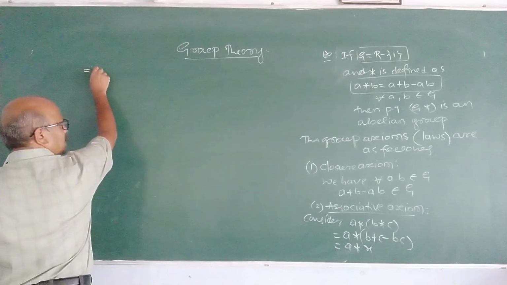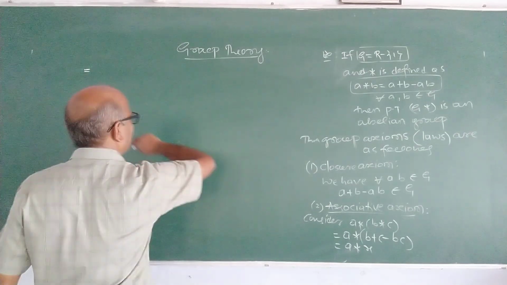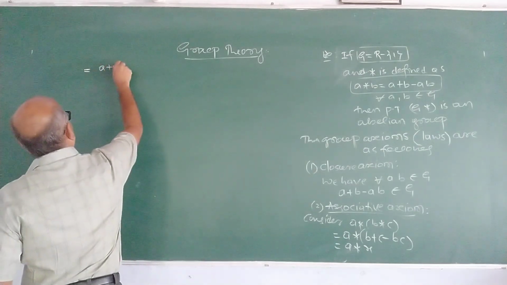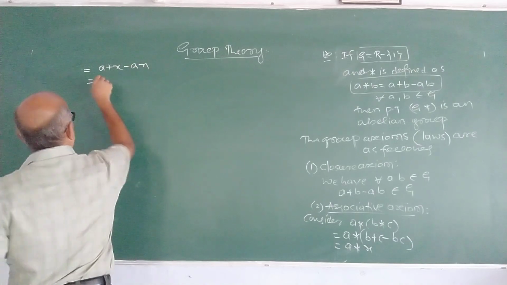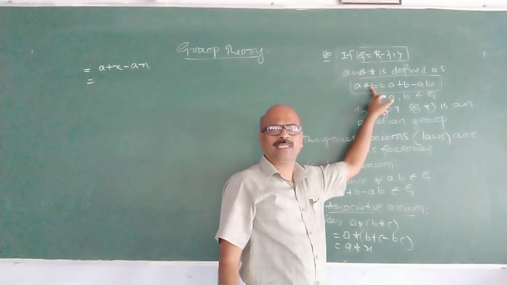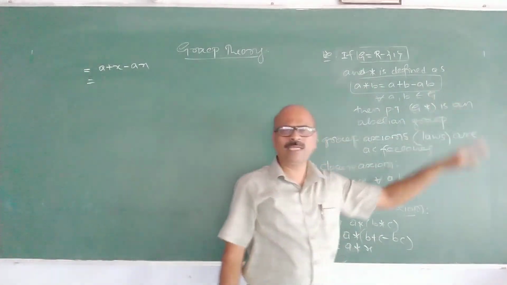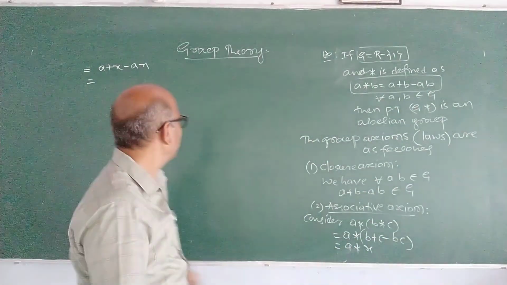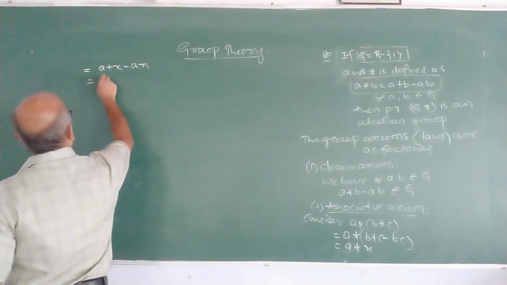A star X is A plus X minus A into X. How to write A star X? This is the definition: A star B means A plus B minus AB. So A star X is A plus X minus AX.